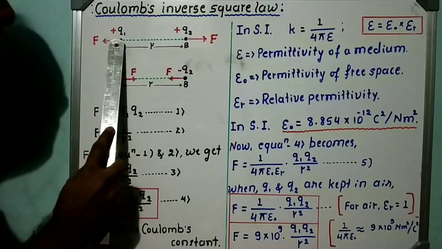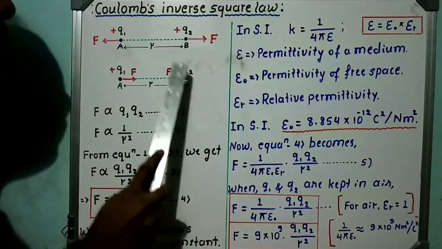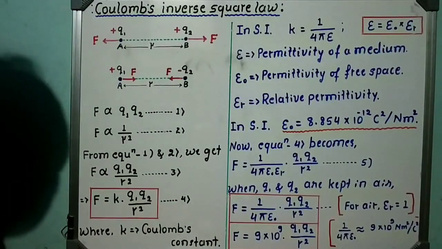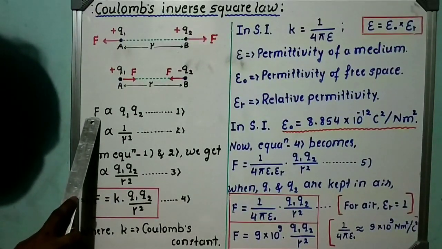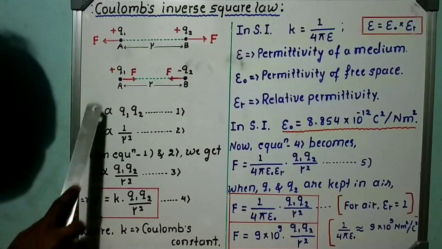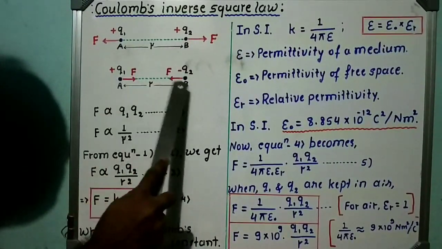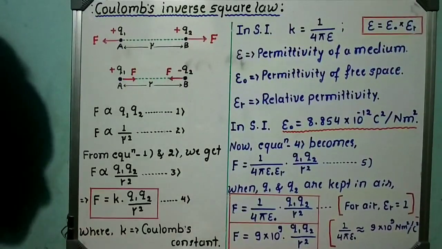Here consider two charges Q1 and Q2 which are separated by a distance R. Now the electrostatic force is F. Q1 and Q2 are the magnitudes of the two static charges, and R is the distance between the two static charges.